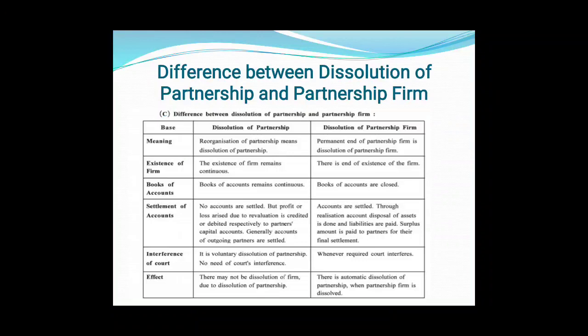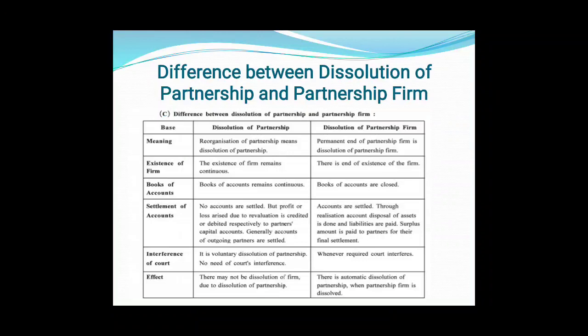In dissolution of partnership, the partnership is reorganized, and in dissolution of partnership firm there is a permanent end of the firm. The firm loses its existence. Second, existence of firm. The existence of the firm continues in dissolution of partnership, and in dissolution of partnership firm there is an end of existence of the firm.